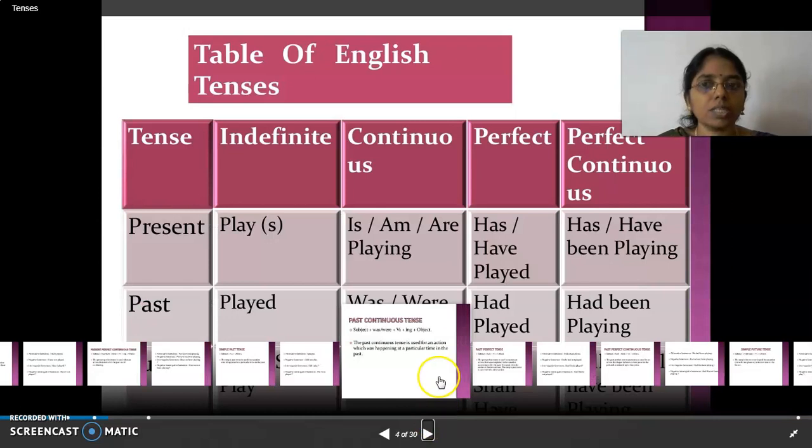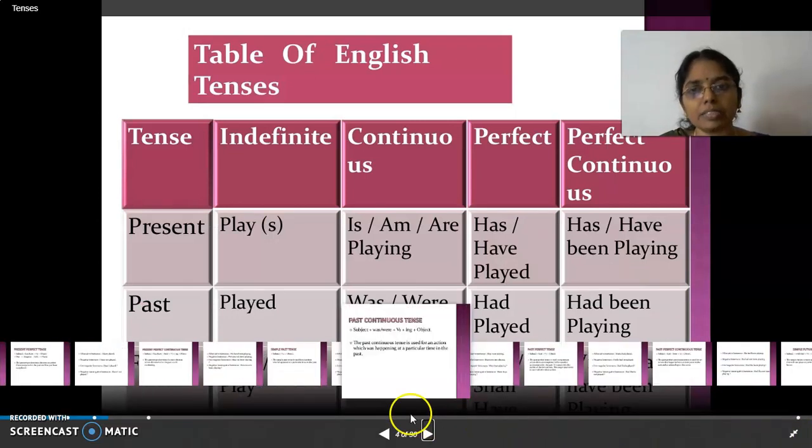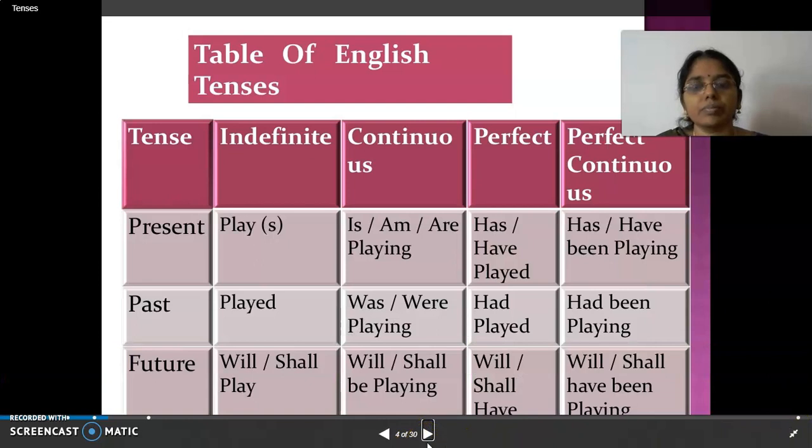Now in the indefinite tense, you're going to add s or es. In continuous, you're going to add a small helping verb and the ing form. Perfect tenses have has or have, based on the singular or plural. Perfect continuous: has been, have been, playing. So present tense is play. Example tense is given here. Play, plays is present. Simple present.